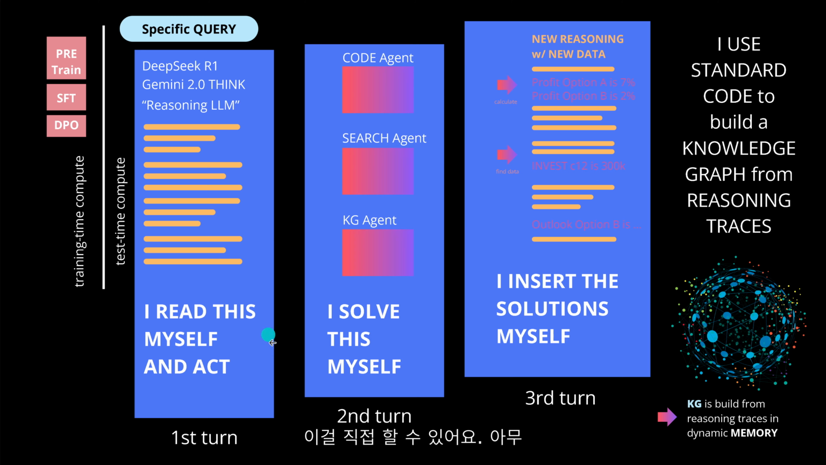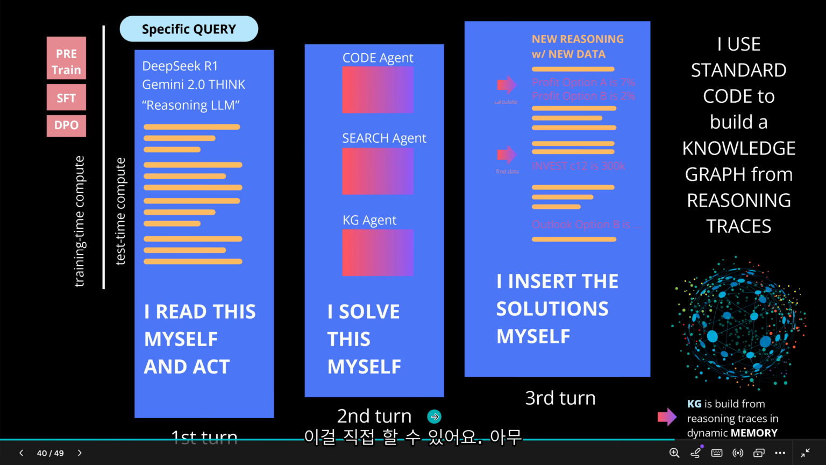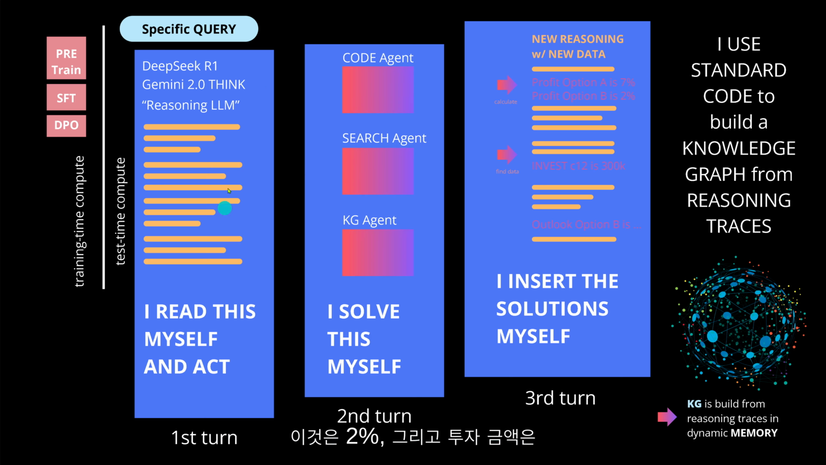I just go to R1 and say, hey, I read this. And then in the second turn, if I have a multi-turn conversation with R1, I say, hey, I just found out that the parameter you were looking for is 7%, this is 2%, and the investment volume is 300K, whatever. So I just have here the second turn. I give here all the data to R1, and I see what R1 is doing now in the next round